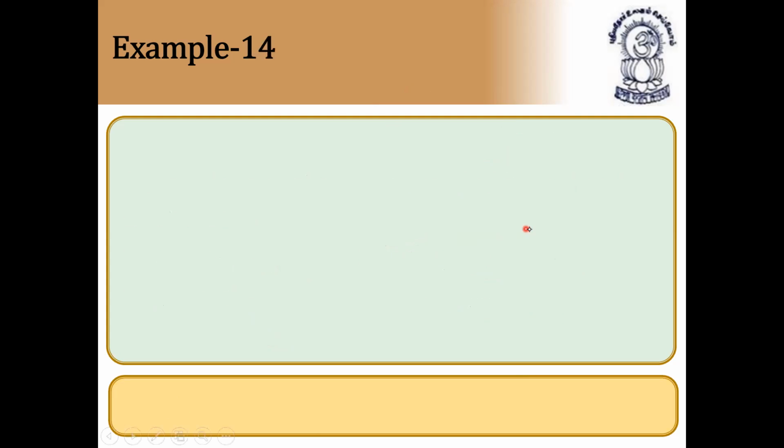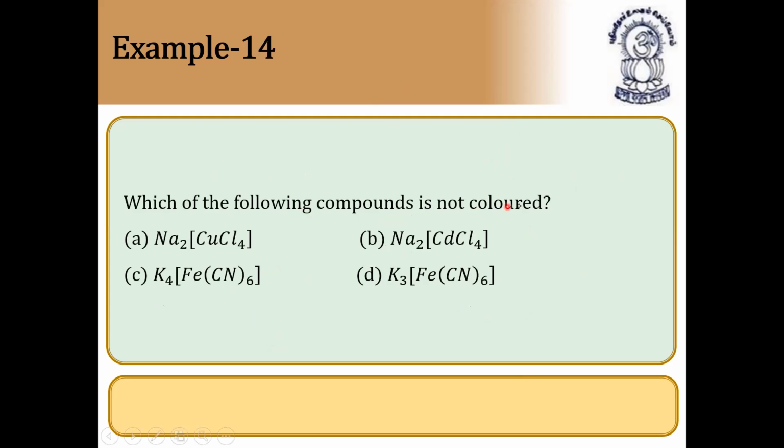Next question. Which of the following compounds is not colored? Not colored means it should have n value 0. What is n? n is called the number of unpaired electrons. So in which compound the number of unpaired electrons is 0, that compound is colorless. So easily you can find the n value for all these. And if you find here cadmium, Na2[CdCl4], the oxidation state of cadmium here is +2. So if you see the cadmium +2 configuration, definitely it has no unpaired electrons. So as it contains no unpaired electrons, definitely it is not colored.